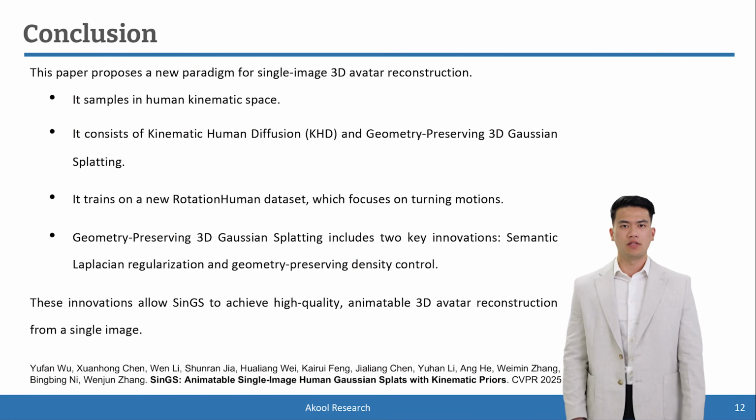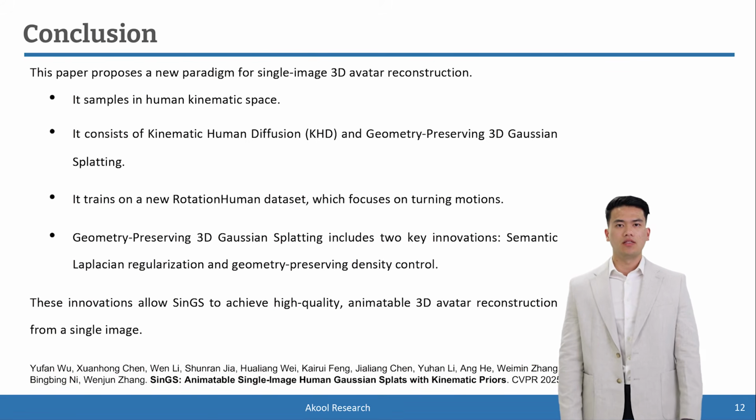Additionally, we propose geometry-preserving 3D Gaussian splatting that reconstructs high-quality animatable 3D avatars under imperfect human priors. This includes two key innovations: semantic Laplacian regularization for compact, detailed constraints, and a geometry-preserving density control strategy to maintain stable human geometry. Together, these innovations allow SynGS to achieve high-quality, animatable 3D avatar reconstruction from a single image.